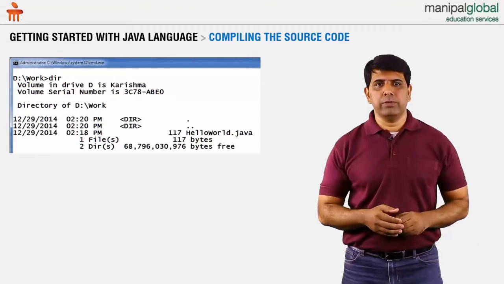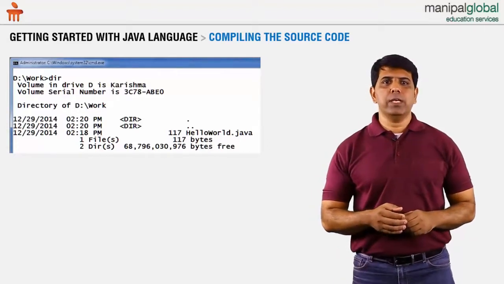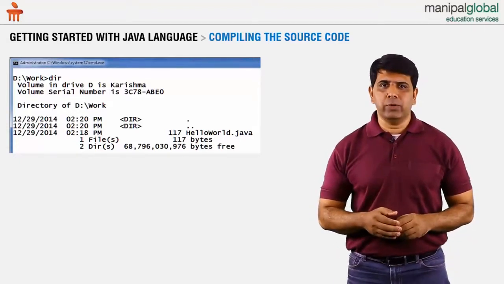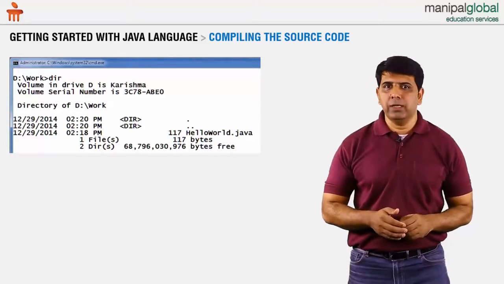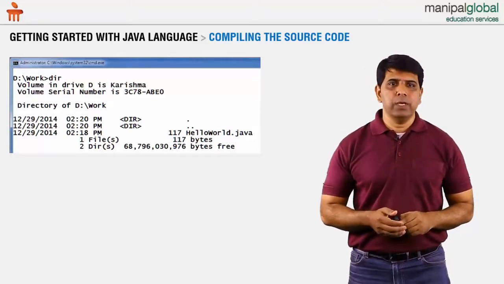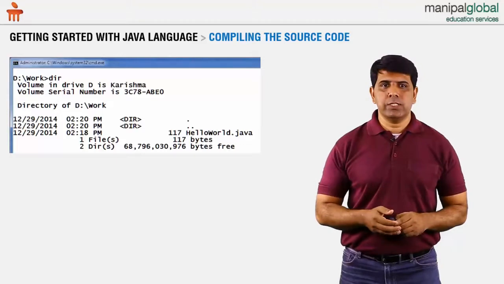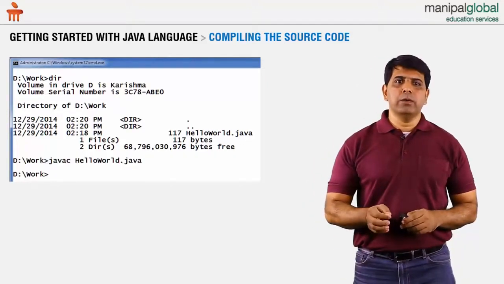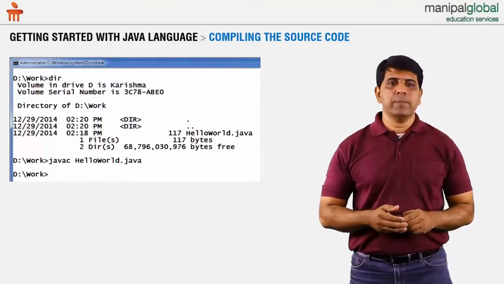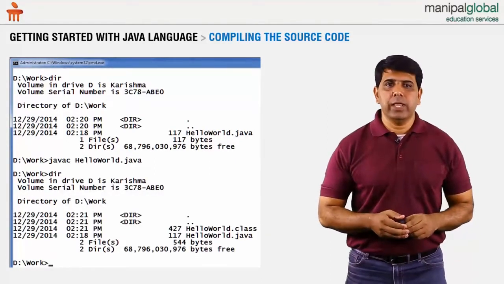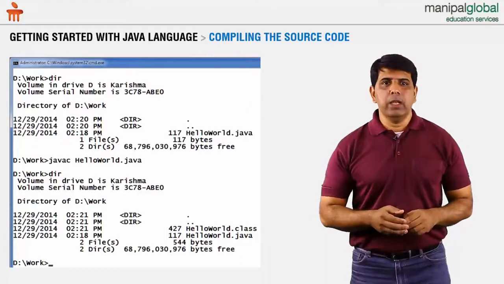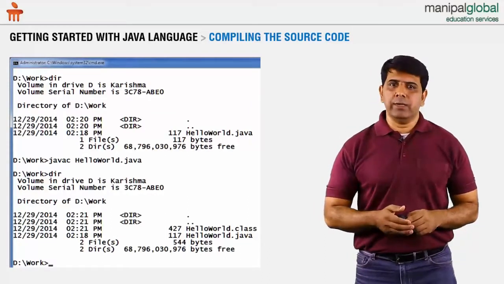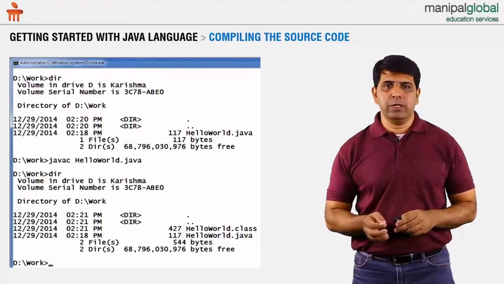Now here is an example that we're going to take. If you see, I have listed my folder that shows only one file called helloworld.java. Now let's issue the javac command. You give the javac command followed by the name of the file, and if there are no errors, that means everything went well. After that, if I look at my directory, I have a .class file also.